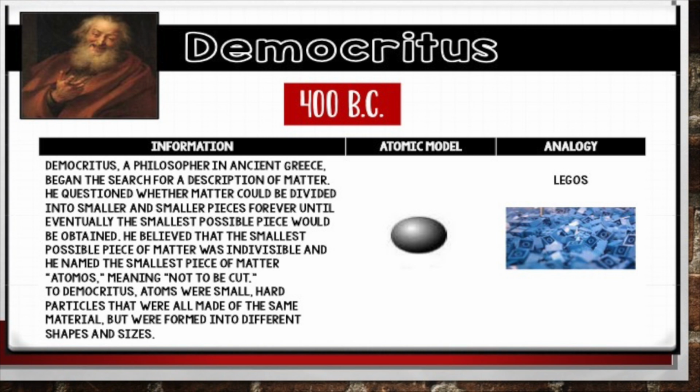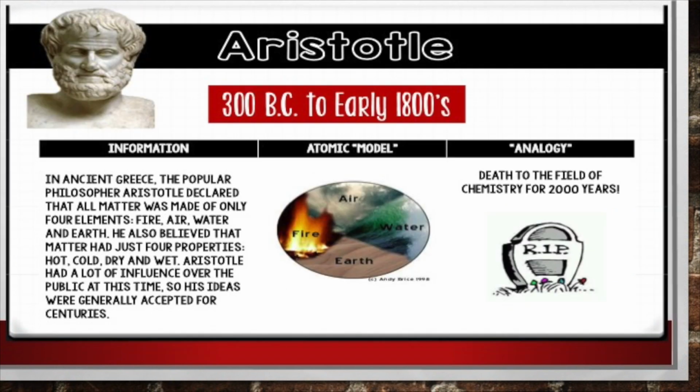He questioned whether matter could be divided into smaller and smaller pieces forever until eventually the smallest possible piece would be obtained. He believed that the smallest possible piece of matter was indivisible, and he named the smallest piece of matter atomos, meaning not to be cut. So to Democritus, atoms were small, hard particles that were all made of the same material, but they were formed into different shapes and sizes. So that's how you got different stuff. So he kind of like a Lego model idea.